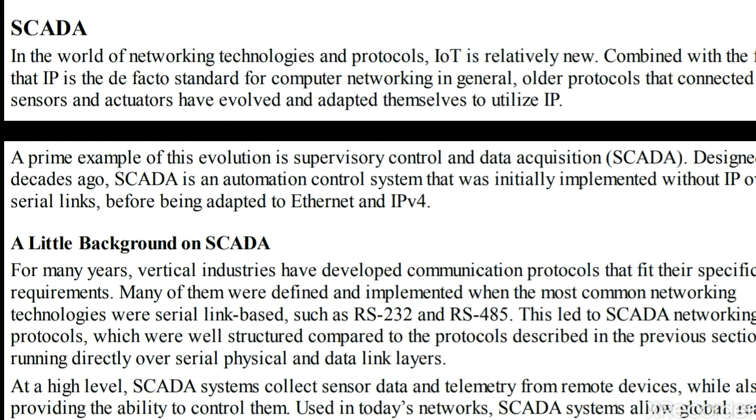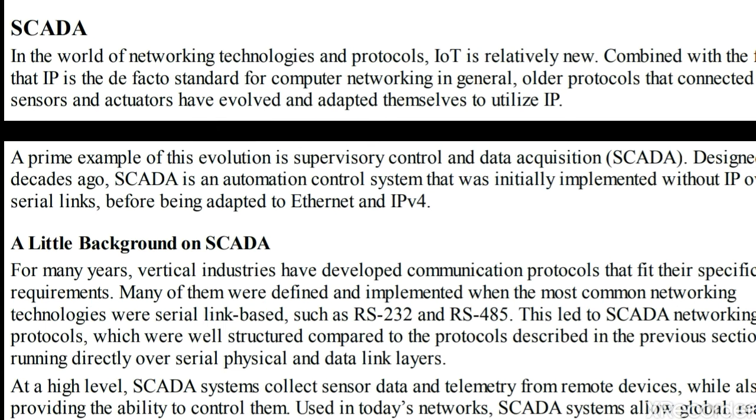The best example is the supervisory control system. Again, it is an automation control system which was initially implemented without IP, but now you can adapt it using internet protocol versions. Okay, so let us see. Many protocol specifications were introduced which documented the use of IP for each protocol. The best example is DNP3, transporting a DNP3 message over IP.